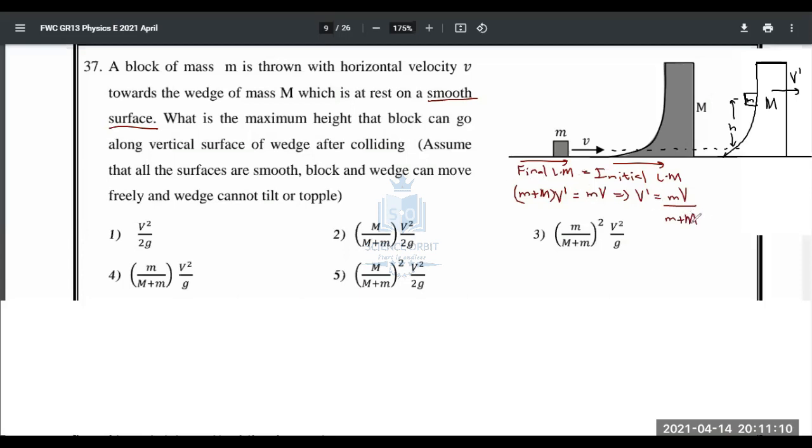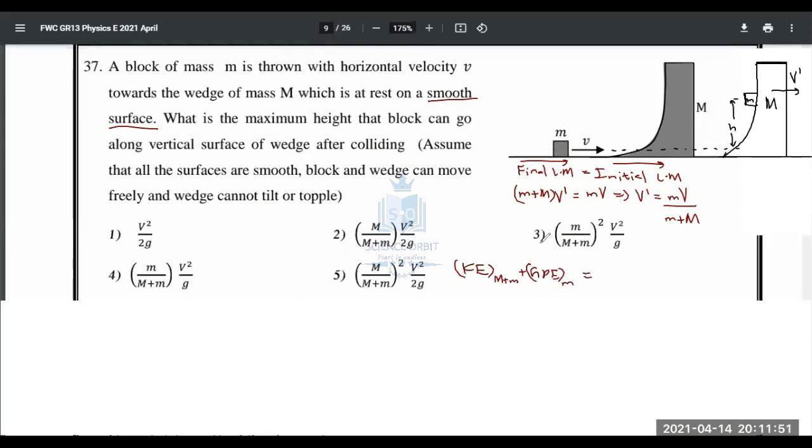And then since there is no energy loss, you can equate the mechanical energies as well. There's no energy loss because it's just moving along the surface. There's no energy loss actually. Now, if a bullet is piercing an object and combining, then there will be energy loss as sound, heat and all. Here it's just sliding over it and going up, completely smooth. So no energy loss will be there. Then what are the energies we have? Finally, the final energy will be the kinetic energy of small m and capital M together plus the gravitational potential energy of small m. It has gained gravitational potential energy from its initial level.